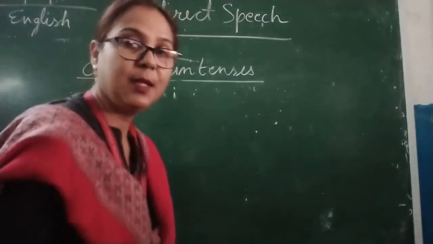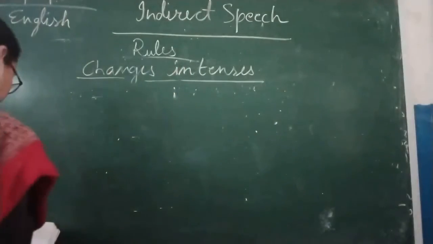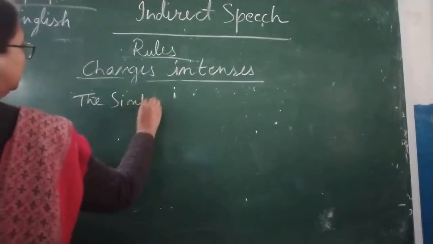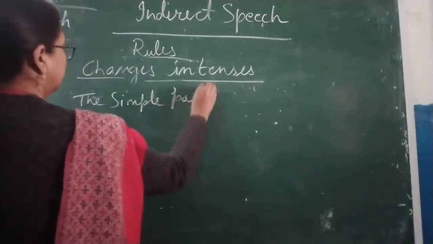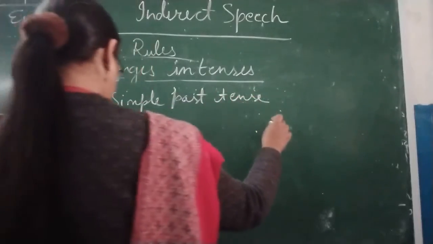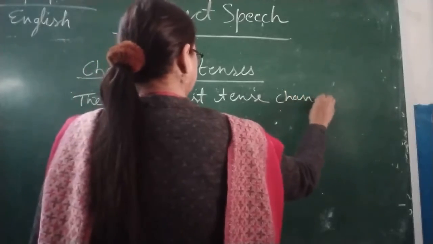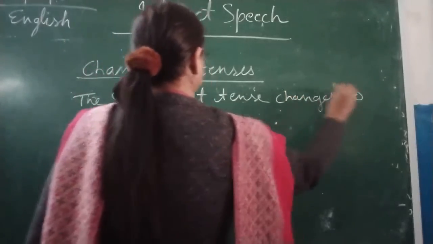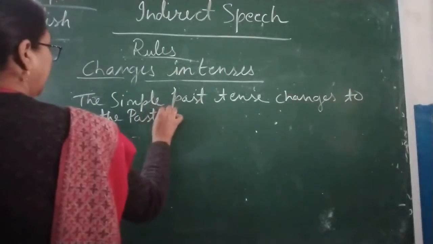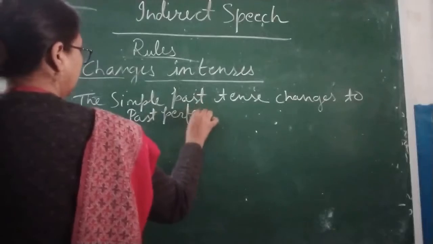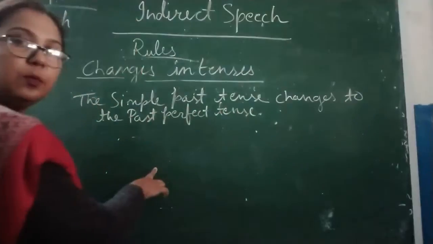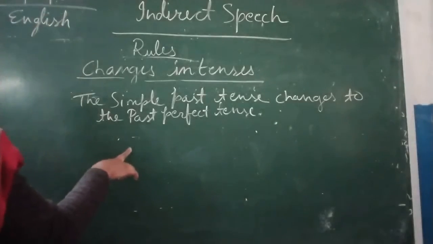The next rule is, the simple past tense changes to the past perfect tense. Okay, now I'll give you one example, children.